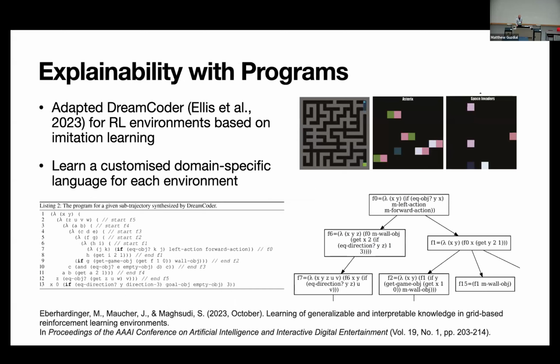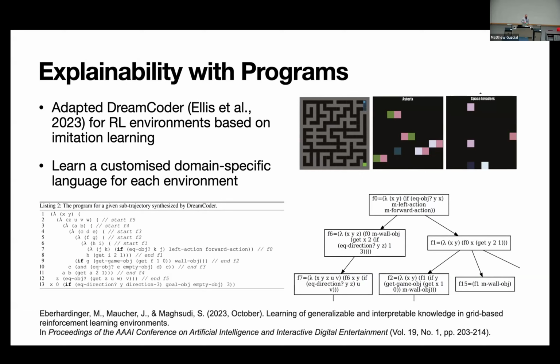What I did in my research was, 2 years ago, I presented an AIIDE poster here about explainability with programs. I adapted the DreamCoder framework there for reinforcement learning environments based on imitation learning. DreamCoder is a program synthesis framework for neural guided search. It also included a library learning module where programs are analyzed and functions are extracted from these programs and added to the domain-specific language. So what you actually do there is learn a customized domain-specific language for each environment. And this domain-specific language should then represent the concepts the agent has learned.